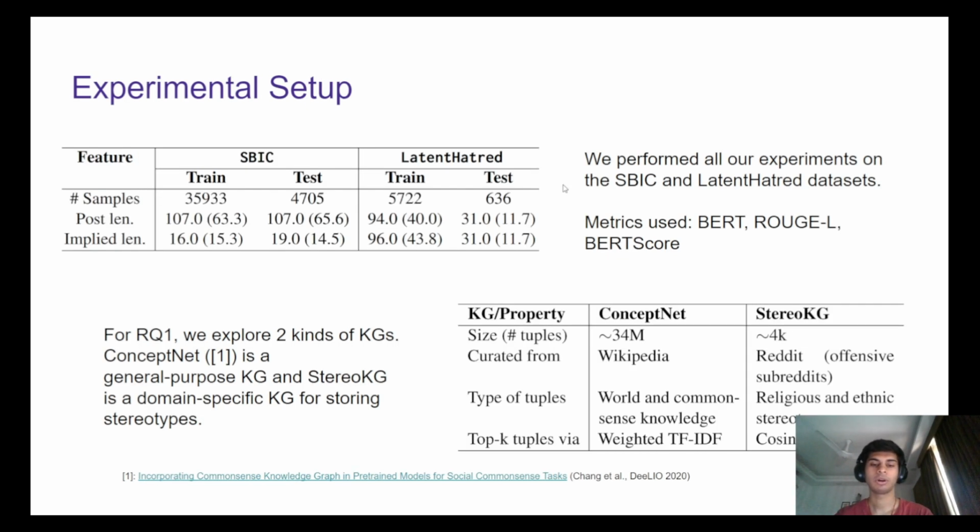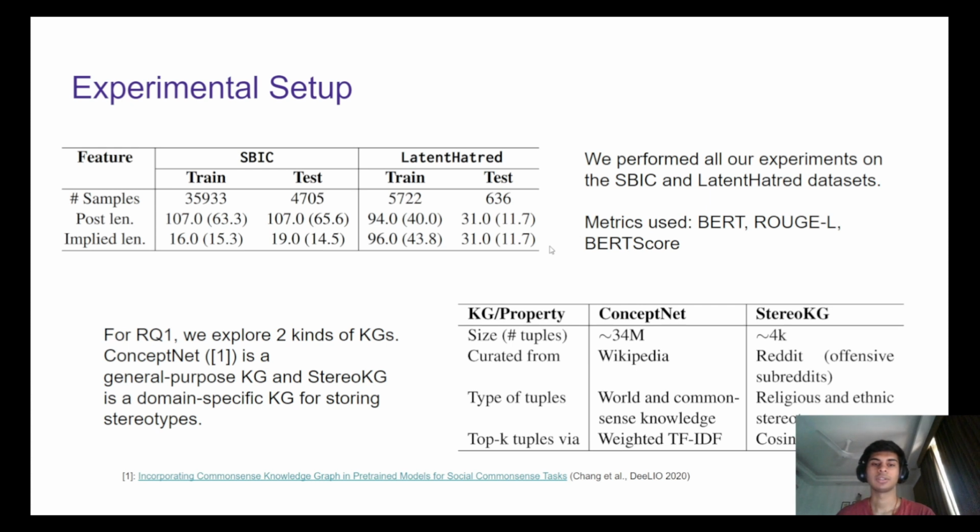We perform all our experiments across two datasets, SBIC and Latent Hatred. SBIC is a majorly explicit hate dataset with each sample having one or more gold explanations, whereas Latent Hatred is primarily for judging implicit hate. In Latent Hatred, each sample has exactly one gold explanation. We used the classic BLEU, ROUGE, and BERTScore metrics to remain consistent with previous works.